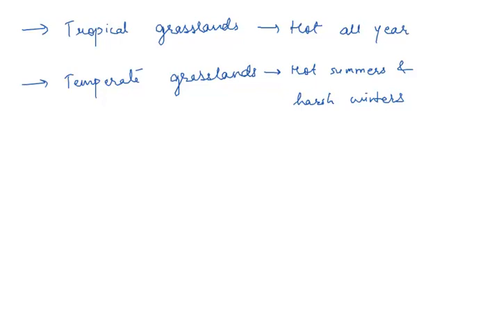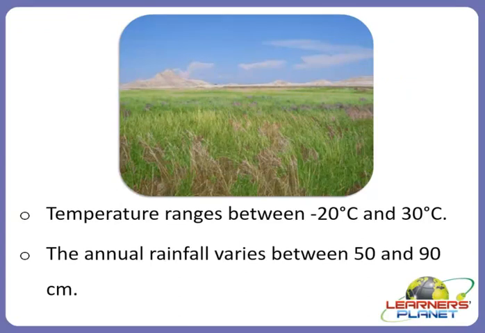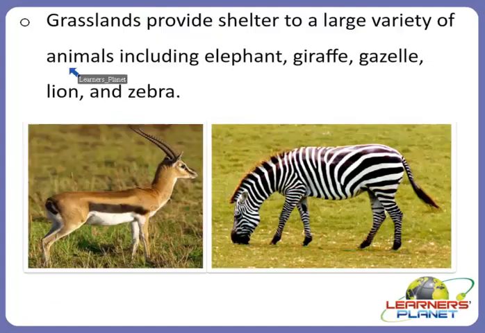So there are some species of plants and animals which are found over here, and there is a typical food chain in a grassland which we will discuss later on. So first of all, let us see which plants and animals are found in the grasslands.